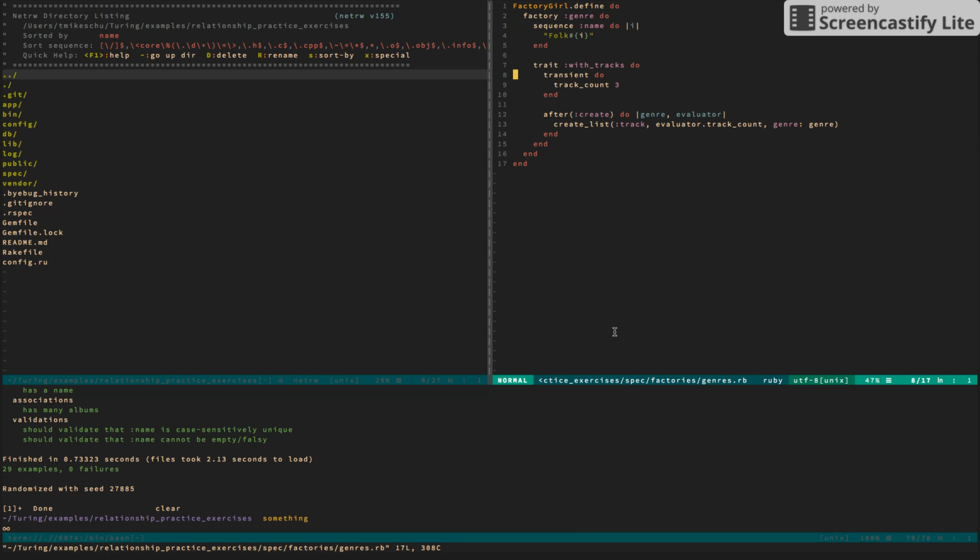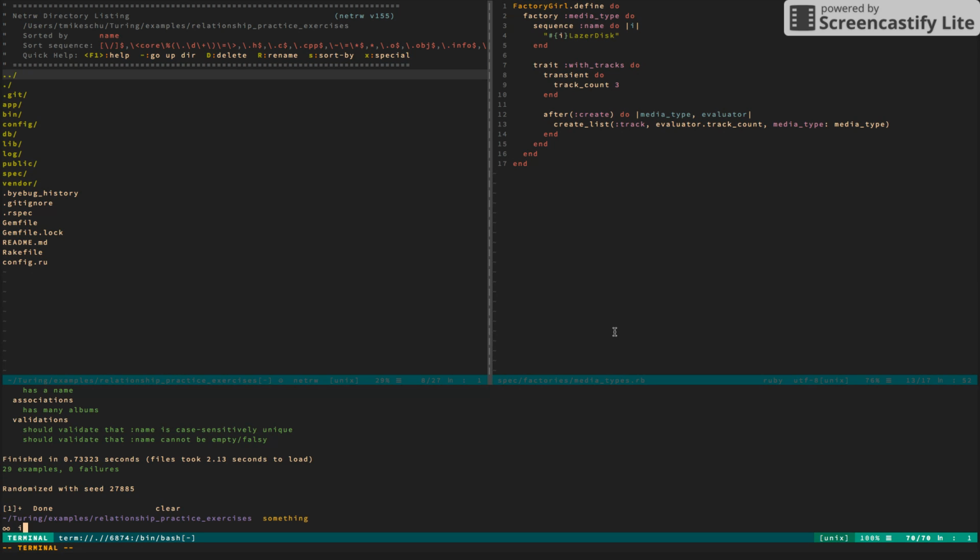Track's genre has with tracks, right? So here we have transient track count. After create, we add it. And if we go to media types, we have identical logic saved for the attribute type. So how could we maybe clean this up, DRY this up with a trait? Let's dive into how we do that. As we can see, all of our tests are passing.